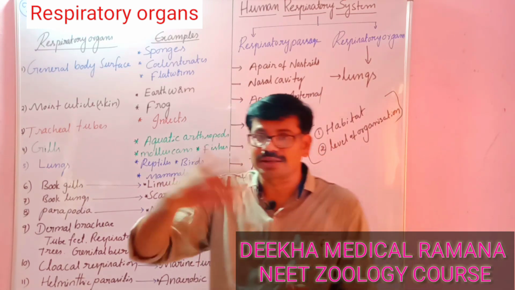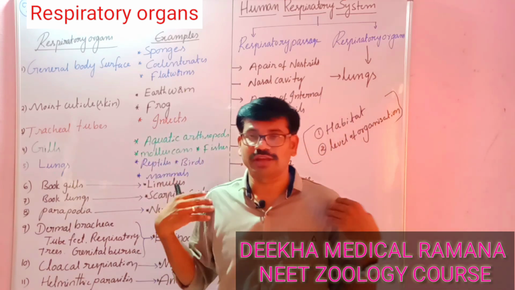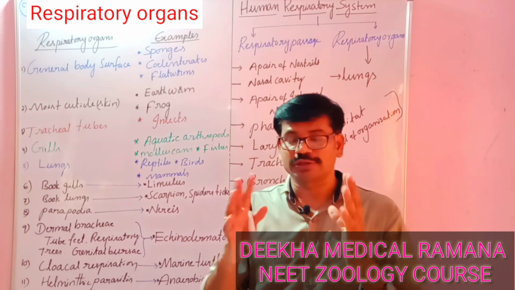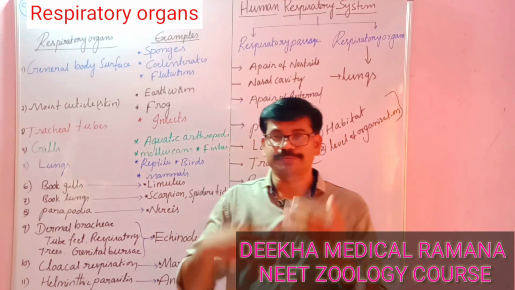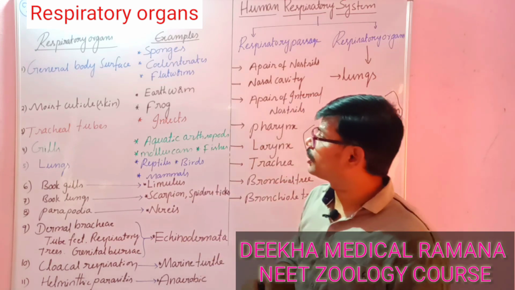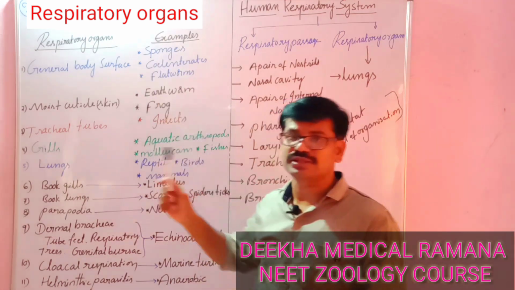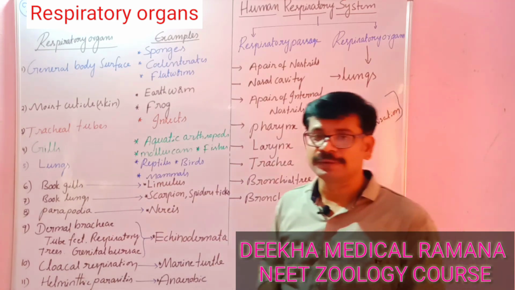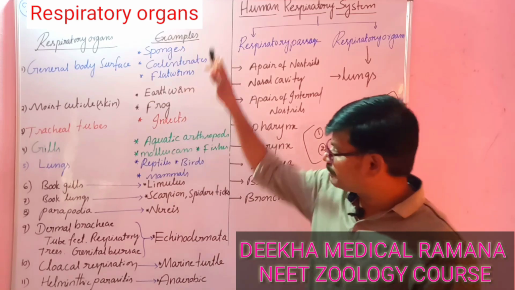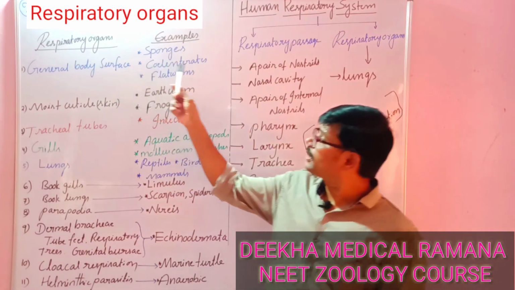When you come to higher organisms like human beings, we have a huge body and a complete organ system level of organization, so specialized organs are present which are responsible for the exchange of gases. So the important thing is that respiratory organs depend on habitat and level of organization. Now we look at what respiratory organs are present in different animals, with examples.